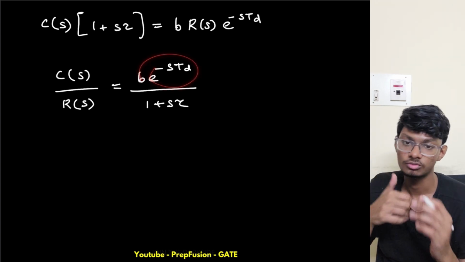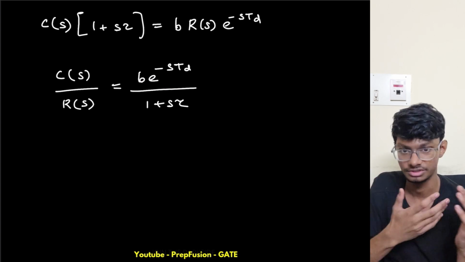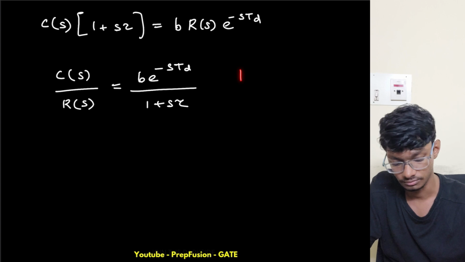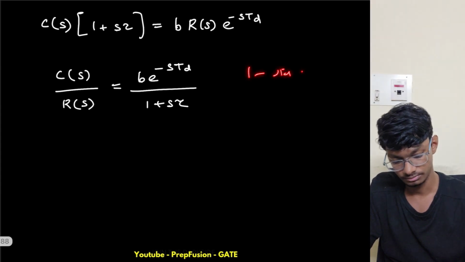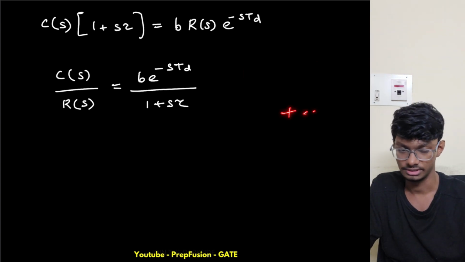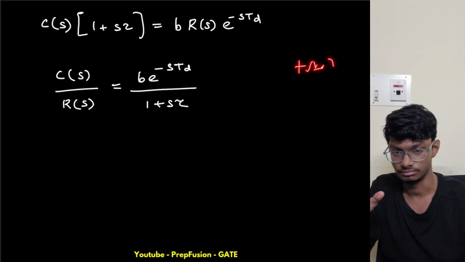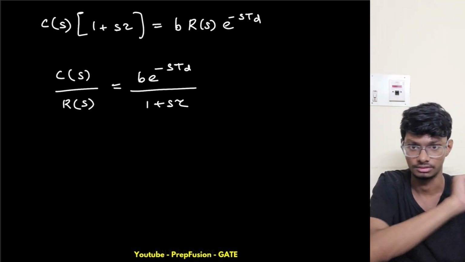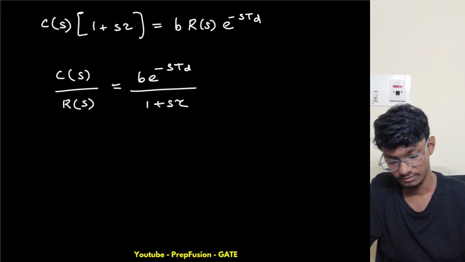Because e raised to power minus s Td, I can break it down in terms of the exponential series: 1 minus s Td plus (s Td) whole square by 2 factorial, minus (s Td) whole cube by 3 factorial, like that. That is the power series formula, right? So this becomes an infinite dimension problem.